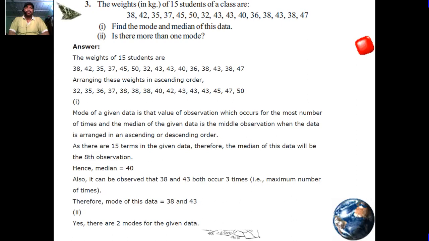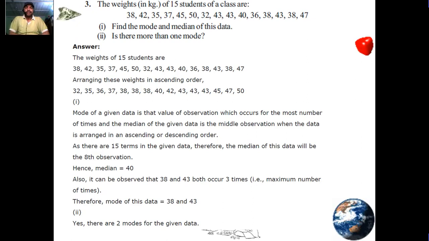Answer. The weights of the 15 students are 38, 42, 35, 37, 45, 50, 32, 43, 43, 40, 36, 38, 43, 38, 47. Arranging these weights in ascending order: 32, 35, 36, 37, 38, 38, 38, 40, 42, 43, 43, 43, 45, 47, 50. First, the mode of the given data is the value of the observation which occurs the most number of times, and the median of the given data is the middle observation when the data is arranged in ascending or descending order.